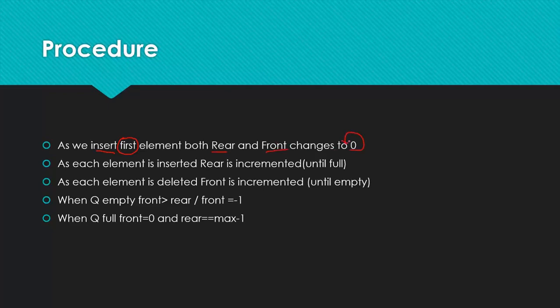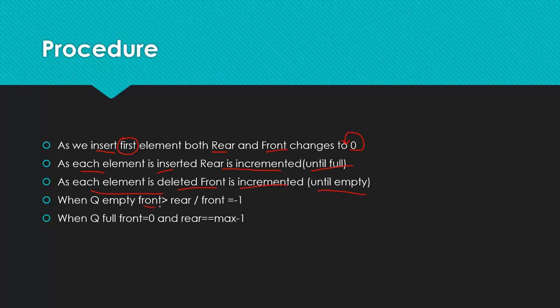Each and every time you insert an element, the rear pointer will be incremented until the queue is full. Similarly, each and every time an element is deleted, the front pointer will be incremented until it is empty.